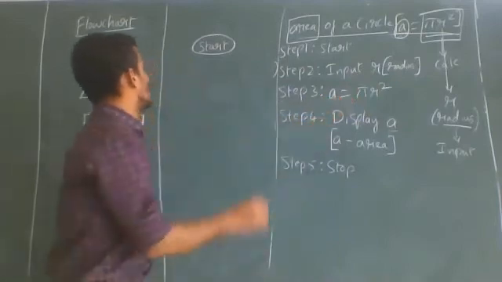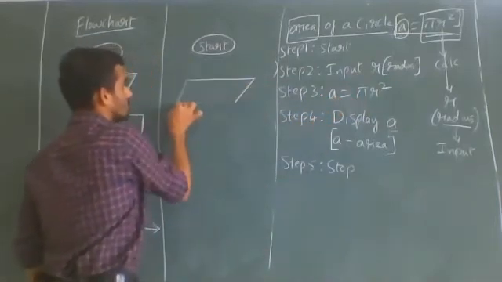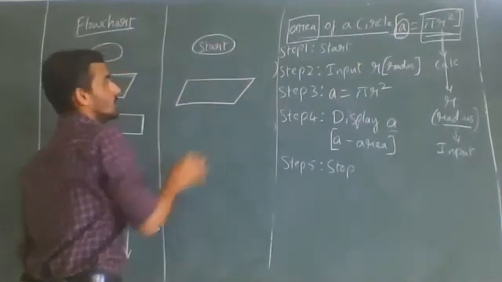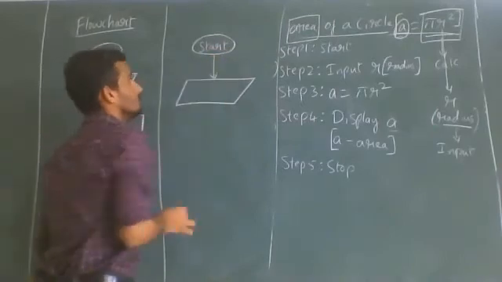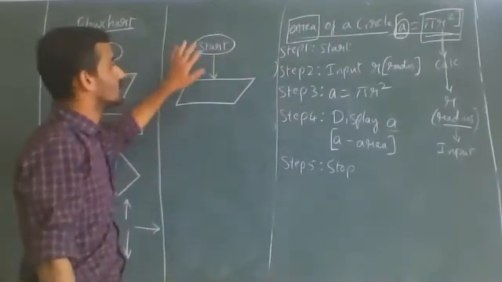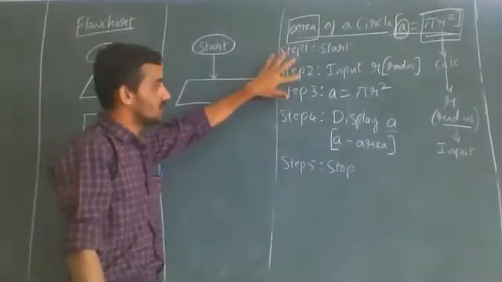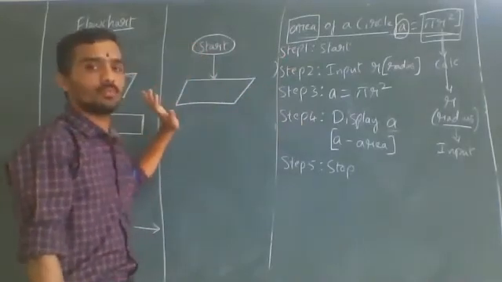So we have to use the parallelogram symbol. This symbol we have to use for input, and we have to connect from start to input. Here I am not writing step 1 start, step 2 input. As I said, in algorithm, step numbers indicate flow of program control. In flowchart, this arrow mark indicates flow of program control.